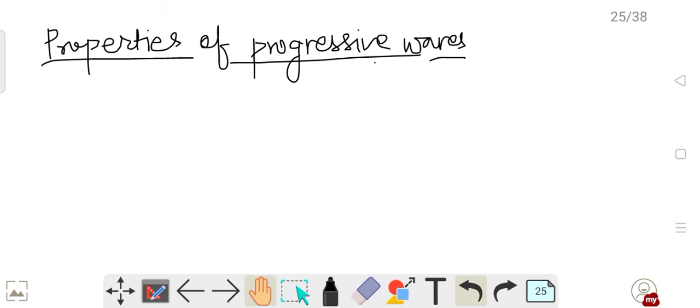The properties are given in your book, so I need not write them down; rather, I will explain those which are important.